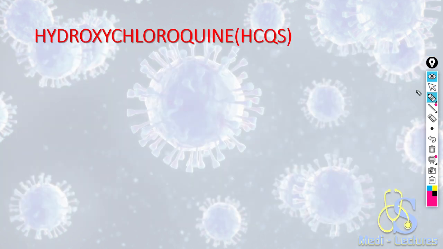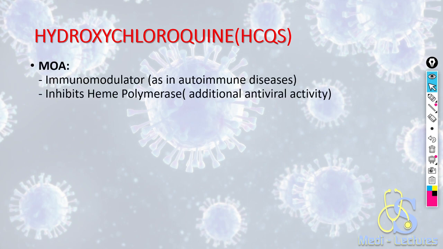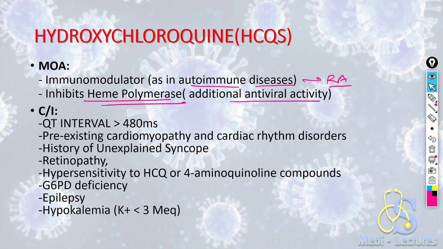Now let's discuss the various drugs. First of all, most important, hydroxychloroquine. The mechanism of action is it acts as an immunomodulator. Therefore, it has also been used in autoimmune diseases like rheumatoid arthritis. Additionally, it has action of inhibition of enzyme heme polymerase, which gives it additional antiviral activity.